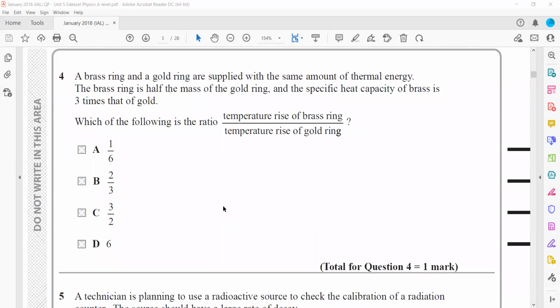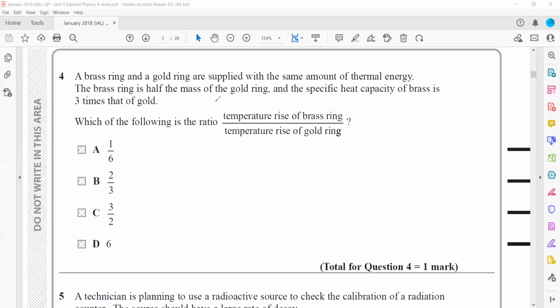Then a brass ring and a gold ring are supplied with the same amount of thermal energy. The brass ring has half the mass of the gold ring, but the specific heat capacity for brass is 3 times the specific heat capacity of gold. Which of the following is the ratio?